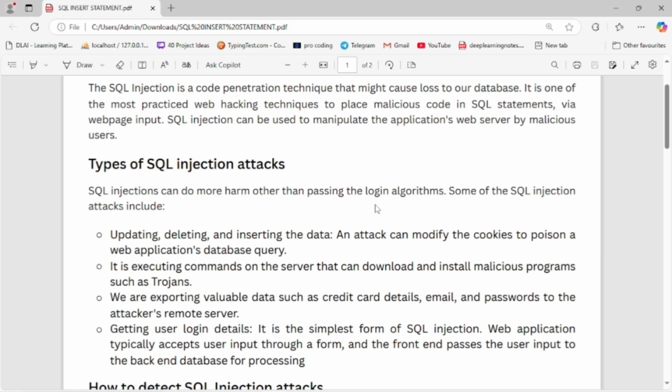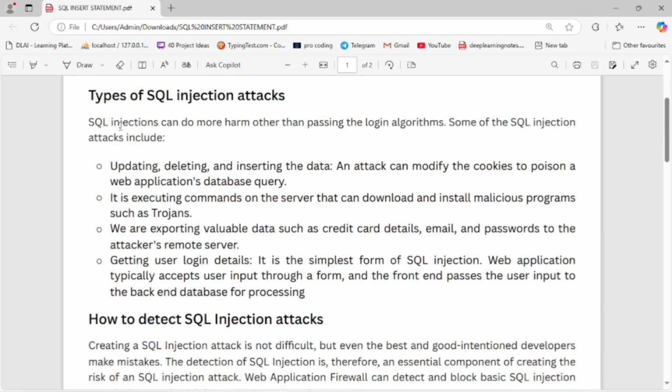Now let's move to the types of SQL injection attacks. A SQL injection attack can do more harm than bypassing the login algorithm. Some of the SQL injection attacks include, first, updating, deleting, and inserting data, and attacks can modify cookies to poison a web application database query. It can execute commands on the server that can download and install malicious programs such as Trojans. It can also export valuable data such as credit card details, emails and passwords to the attacker's remote server.